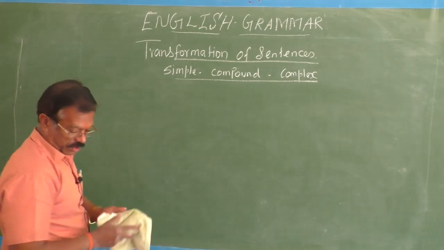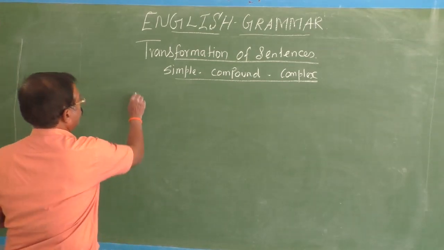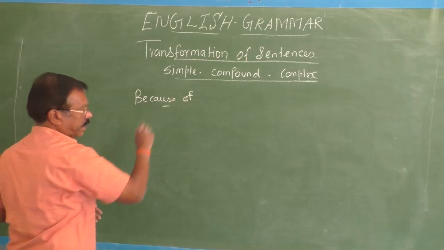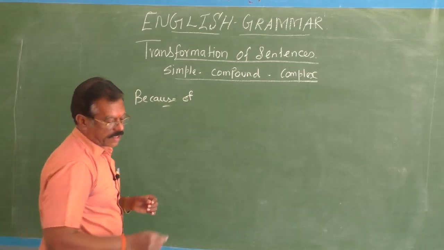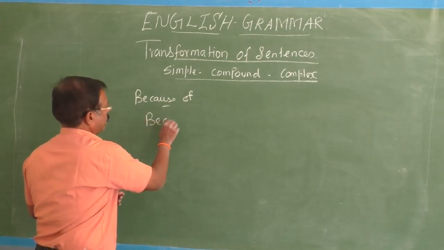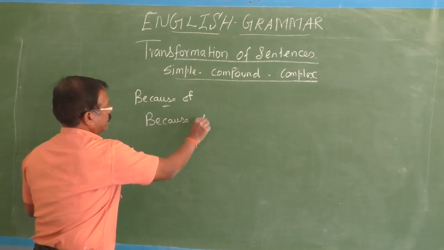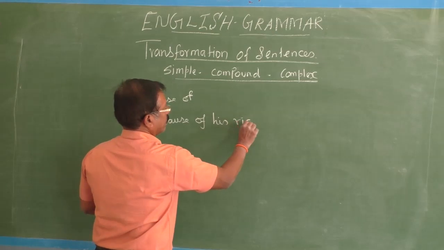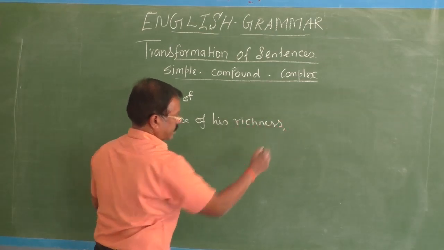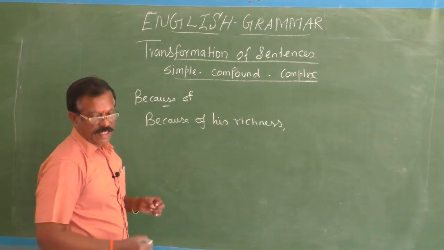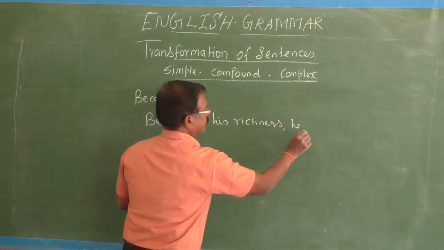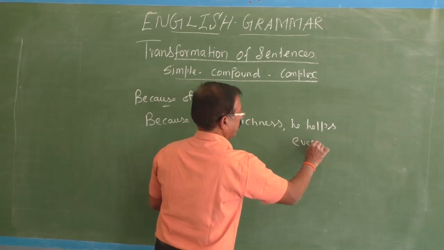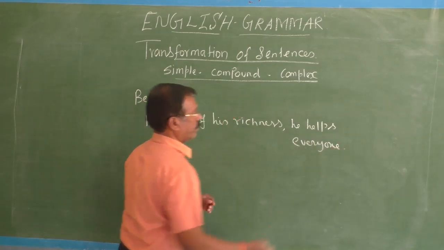Already I have given you one example for due to. Because of his richness, he helps everyone.